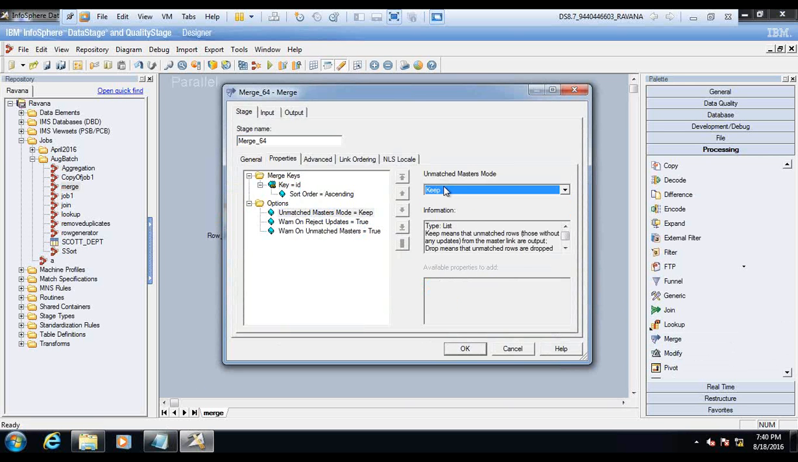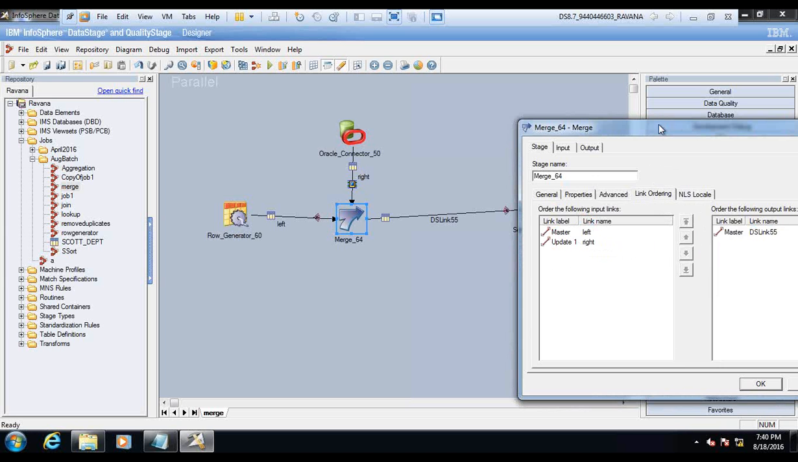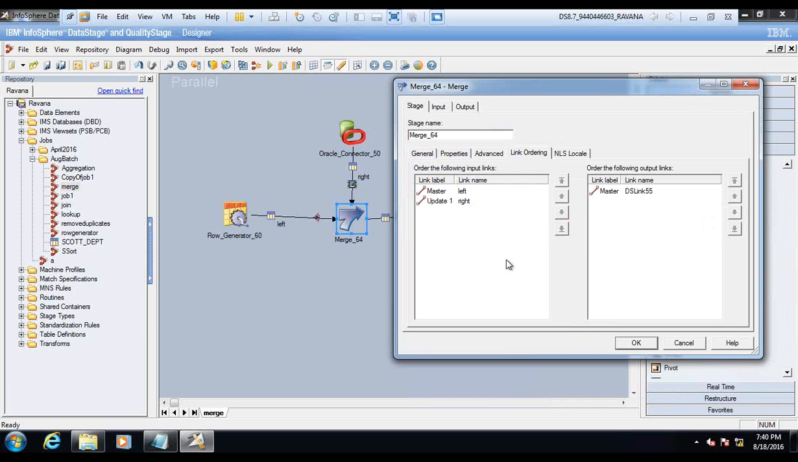Rajesh, one question. When you said unmatched master mode equal to keep, which one becomes the master? It's the linking order. The link you keep first becomes the master. You can see which one is the master and which one is the update. The update is the reference link. All the references we call updates, and all the sources we call masters. Got it.